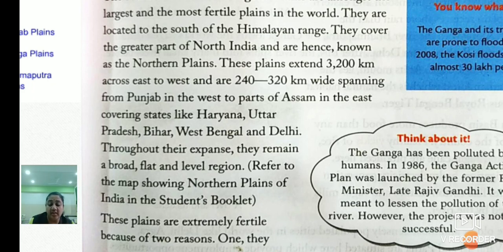Yes children, so till here I think you all have understood, right? Okay. Now, these plains are extremely fertile because of two reasons. Now children, as we know, the land in this plain region is very flat and useful for agriculture and constructing buildings, it means totally it is suitable for human beings to survive in this region. Okay, so we'll see that next.